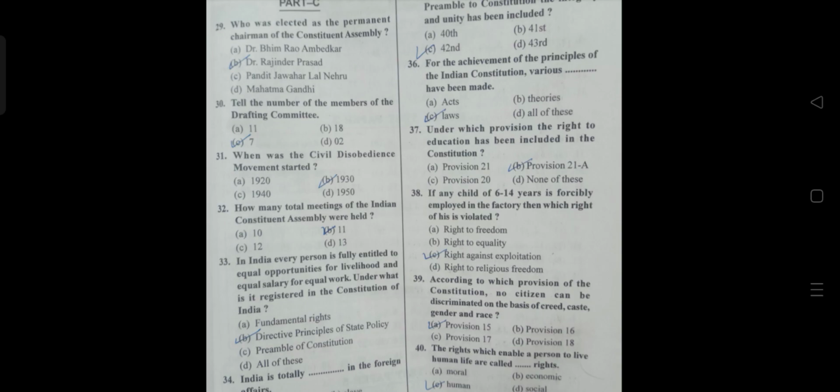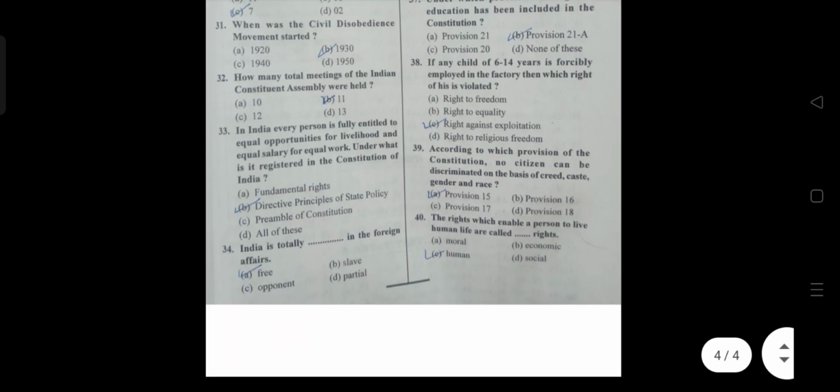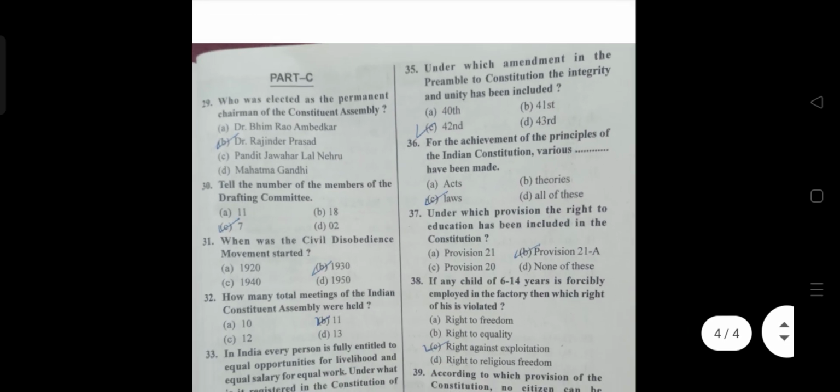Again, 32nd, how many total meetings of the Indian Constituent Assembly were held? The answer is B, 11. 33rd, in India, every person is fully entitled to equal opportunities for livelihood and equal salary for equal work. Under what is it registered in the Constitution of India? The answer is B, Directive Principles of State Policy. 34th, India is totally dash in the foreign affairs. The answer is A, free.